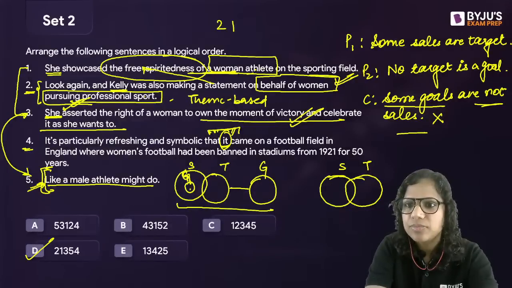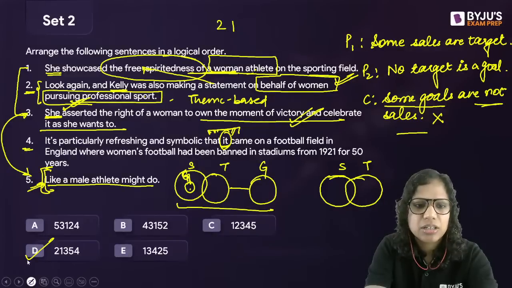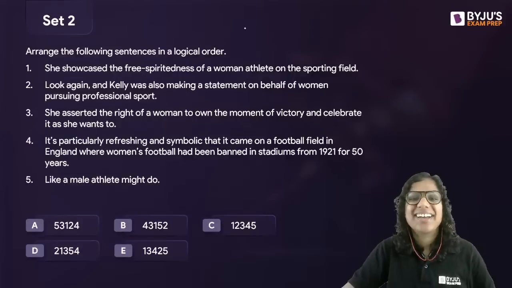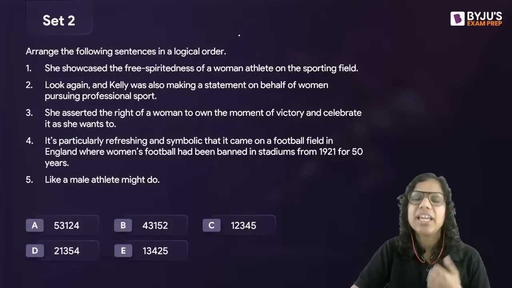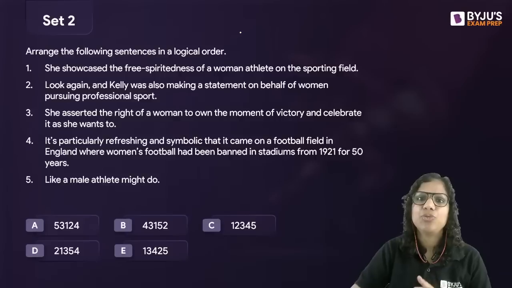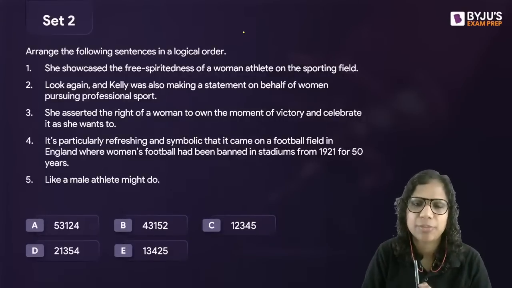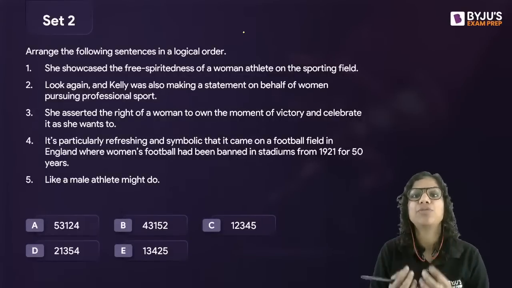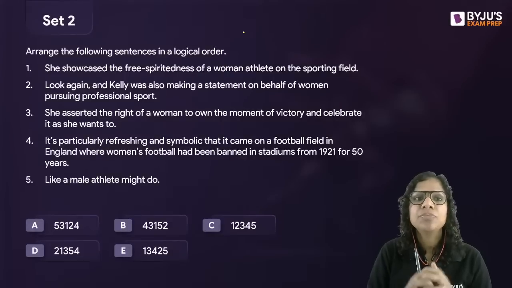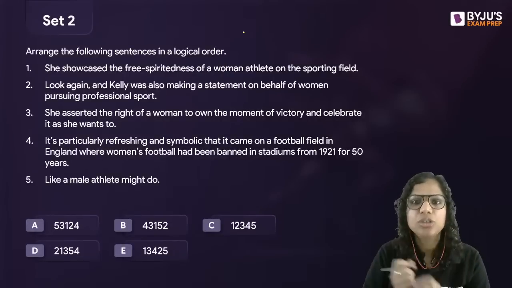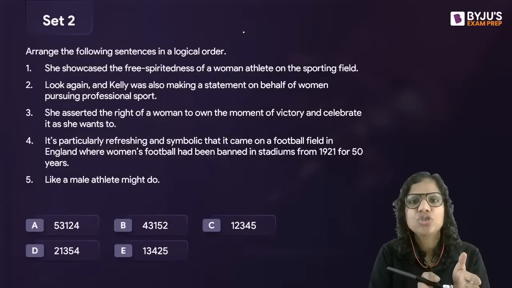Perfect. All right. Reading and grasping pages with so much time pressure in CET. See, first of all, I understand that it's a speed-based exam, but you do get time for your Parajumbles and RC passages if you manage time well in your vocabulary and grammar. That's why we tell you to save time in vocabulary and grammar. If you get stuck in those questions, that is when you will be short of time.